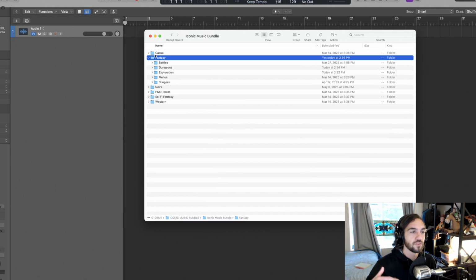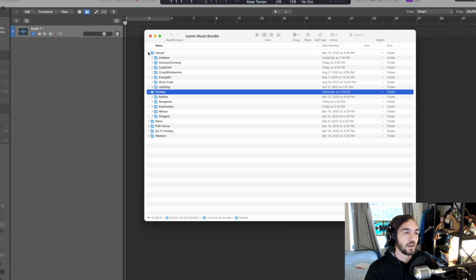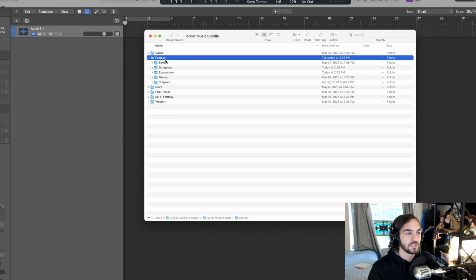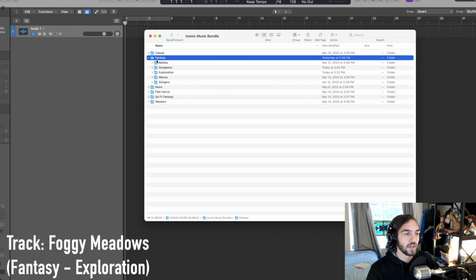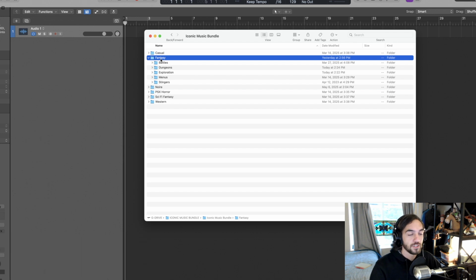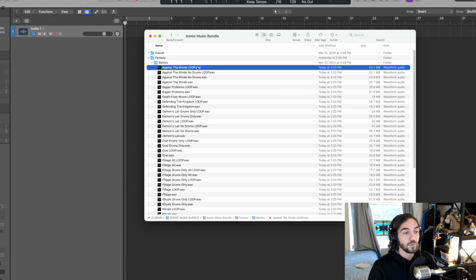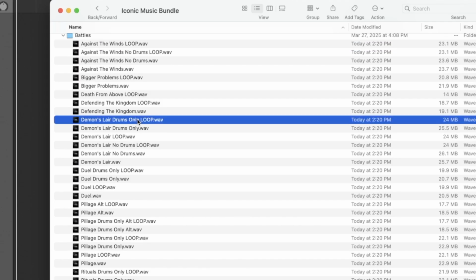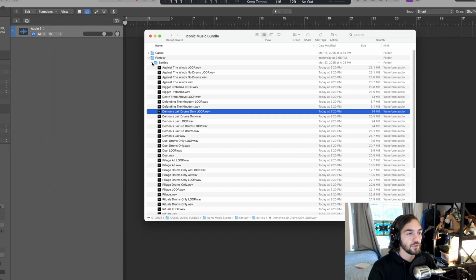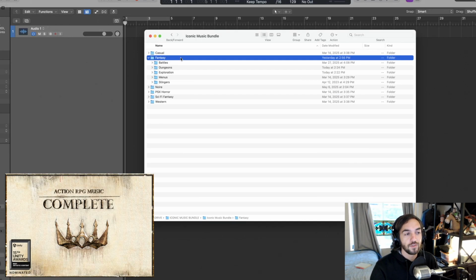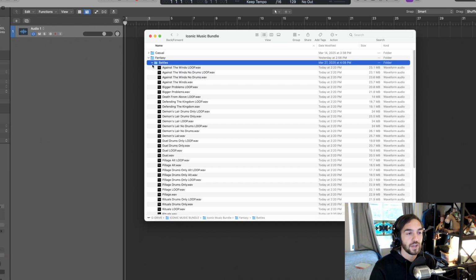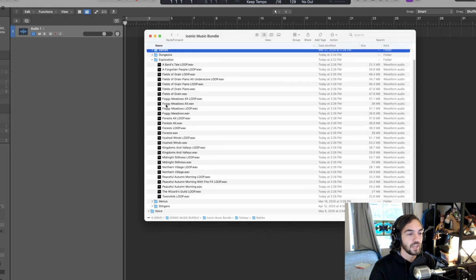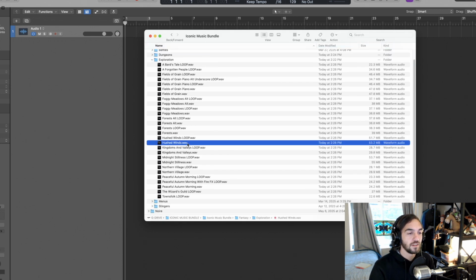Now that we've gone over file naming conventions, I'm going to go ahead and close casual and start by looking into the fantasy one, and we'll come back to casual later. Fantasy was inspired by the music of Skyrim, The Witcher 3, and the Elder Scrolls games. In here we can see the same consistent naming that we had in the other folder, with the loop, no drums, drums only, etc. If you are an owner of the complete fantasy bundle, this is essentially what that pack is, but you'll notice a few new tracks that were included, such as in the exploration folder we have Hushed Winds, which is a new one.